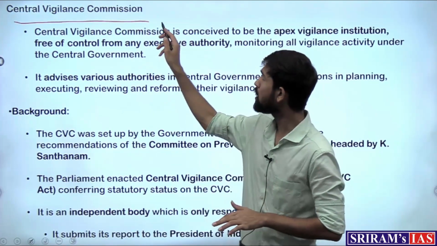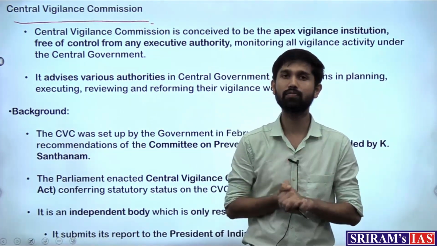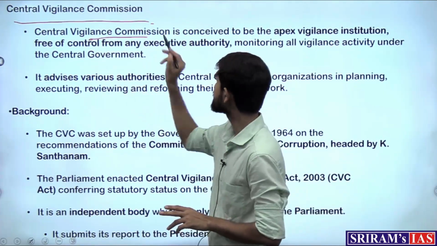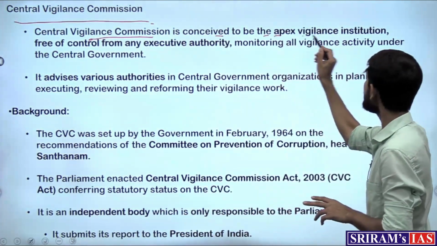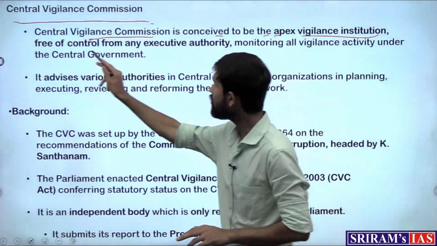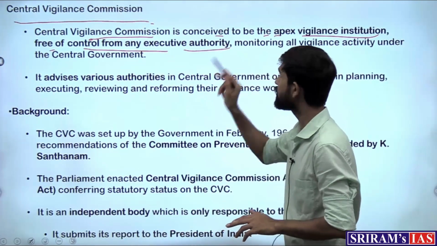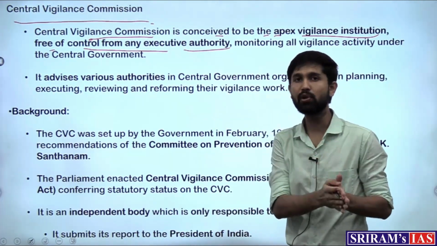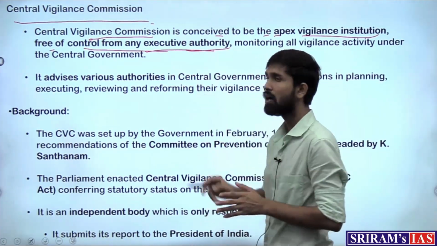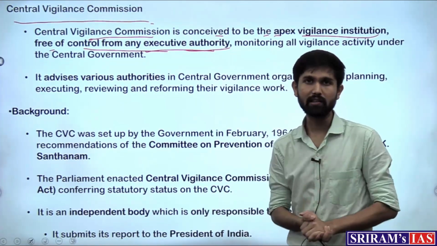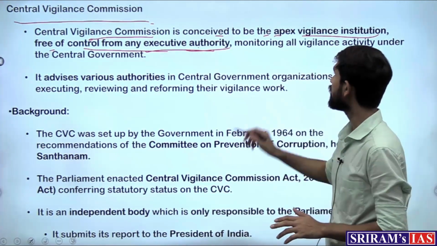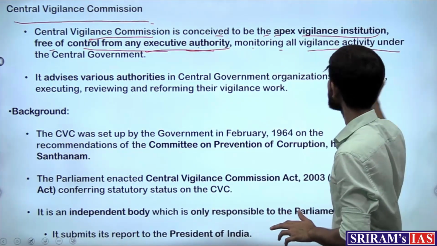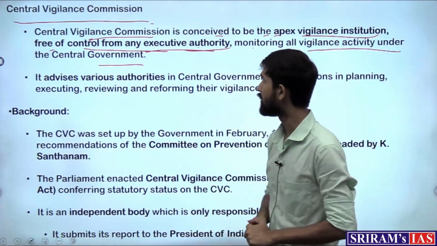So that body is the Central Vigilance Commission, conceived to be the apex vigilance institution free of control from any executive authority. Only when it is free of control from the executive authority will it have enough power to check the corruption. So that is why it is free of control to monitor all vigilance activity under the central government, right?